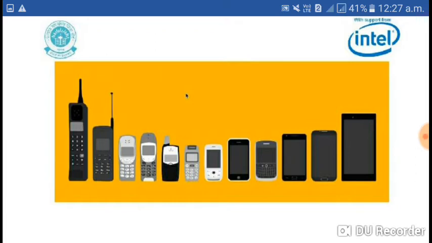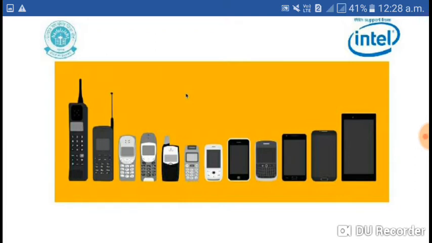Nowadays you have smartphones in your hands, and these are different from the earlier ones. Humans have been developing machines which can make their lives easier and simpler. Life without machines today is unimaginable, impossible.